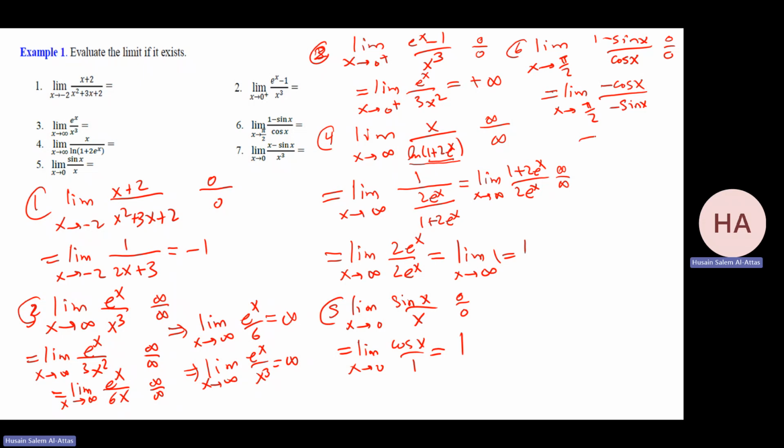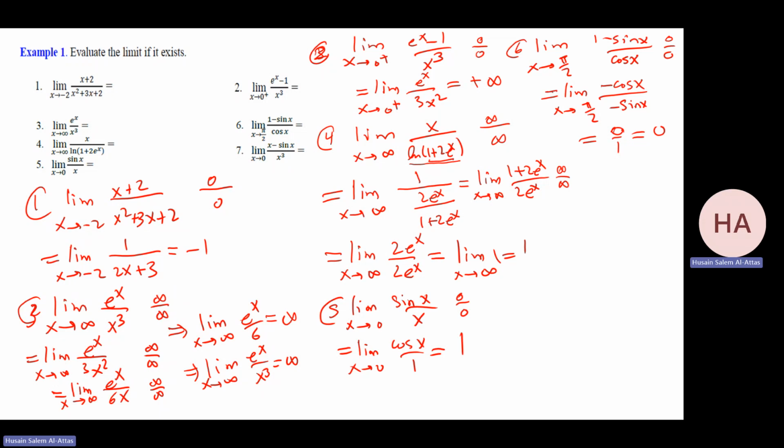Substitute pi over 2. You have what? The minus will be cancelled. Forget about it. The minus will be cancelled. So I have what? Cosine pi over 2 over sine pi over 2, it will be 0 over 1, and that will be 0. Okay, that will be 0.